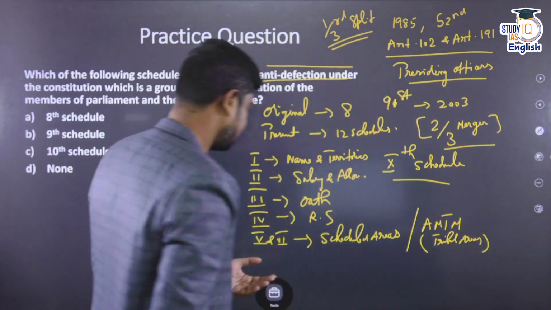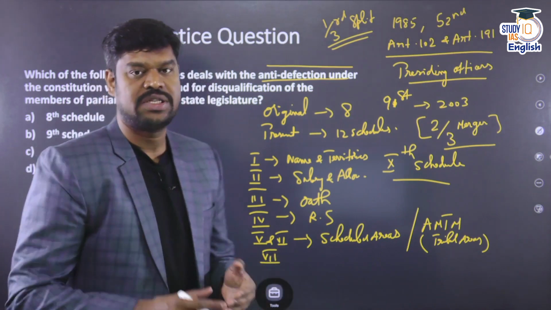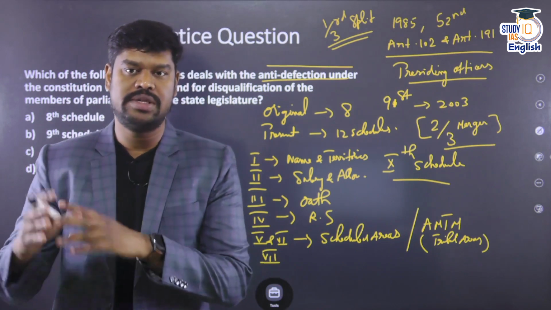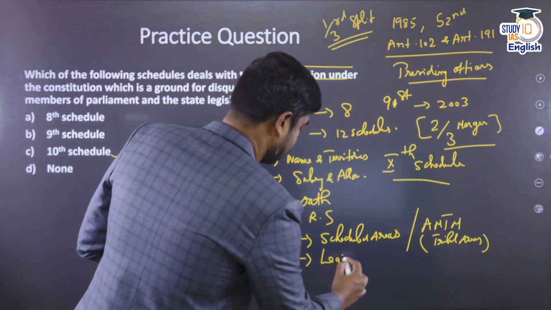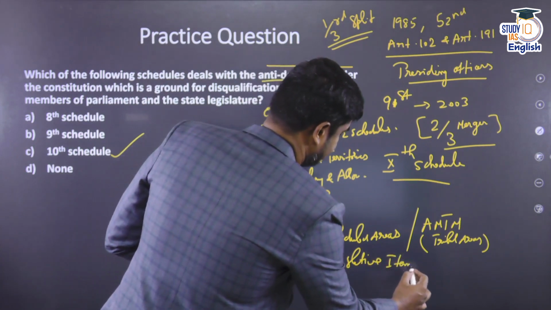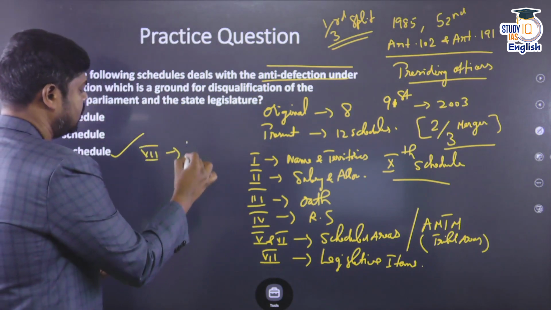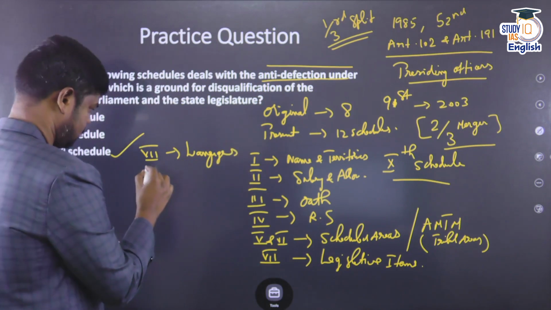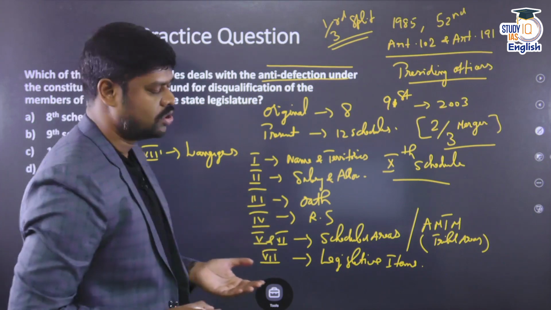And what about Schedule 7? Schedule 7 talks about the distribution of legislative items, that is the concurrent list, the union list and the state list. So all these things are mentioned in Schedule 7 of the Constitution. And what is Schedule 8? Schedule 8 is about certain languages. There are 22 languages. The most important languages are mentioned in Schedule 8 of the Constitution. So these were the schedules in the original Constitution.